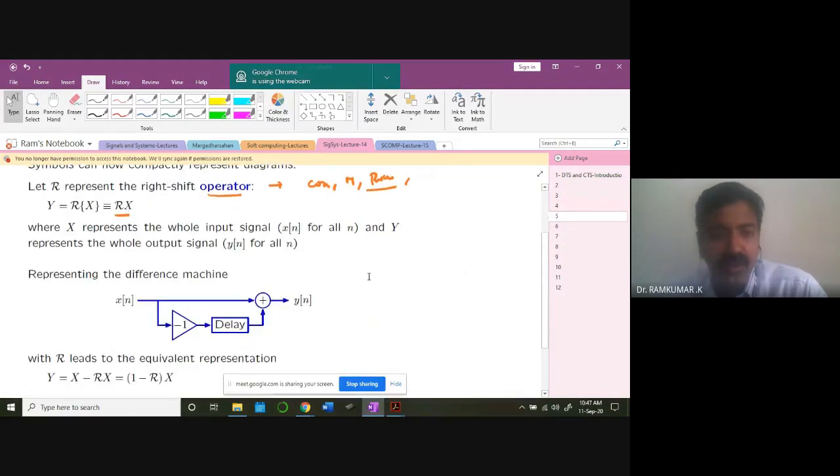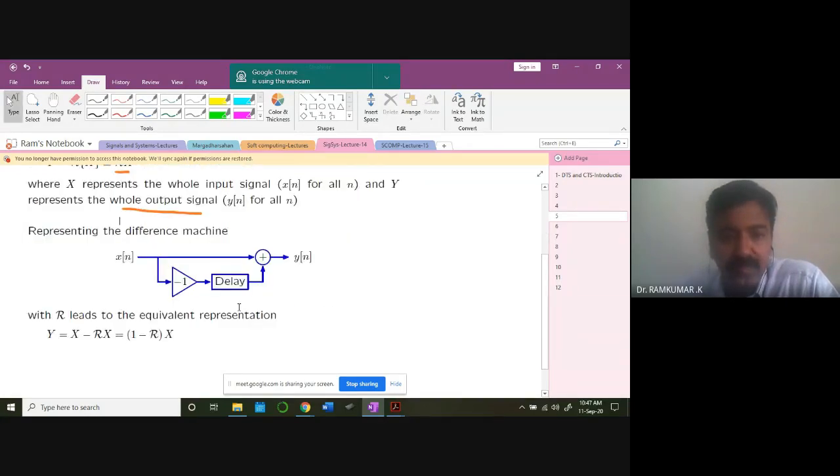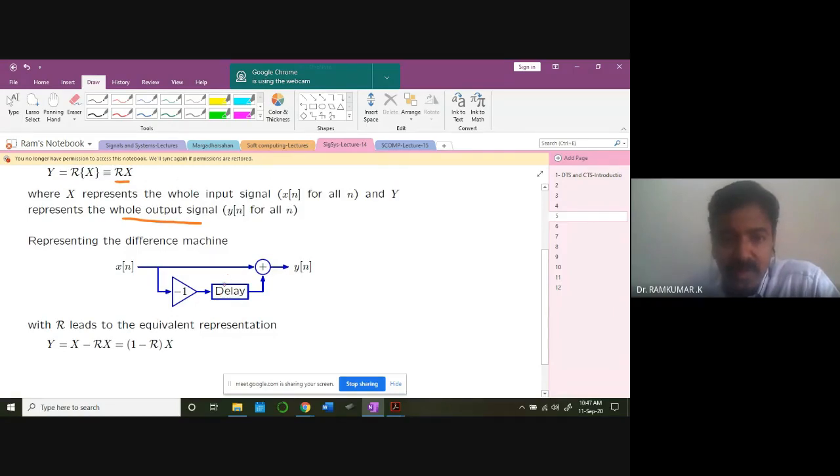Now let us move on. This is a shift operator I am introducing. It's called the right shift operator, where x represents the whole input signal and y represents the whole output signal. So representing the difference machine, what do you get? Like this. Because there is a shift, I am representing it with the operator called R. So what is y of n? x of n minus x of n minus 1. I can introduce the right shift operator here and put directly Rx. One R indicates one shift, one unit shift. Remember that. So naturally this is going to be x minus Rx, that's going to be (1 minus R)x.